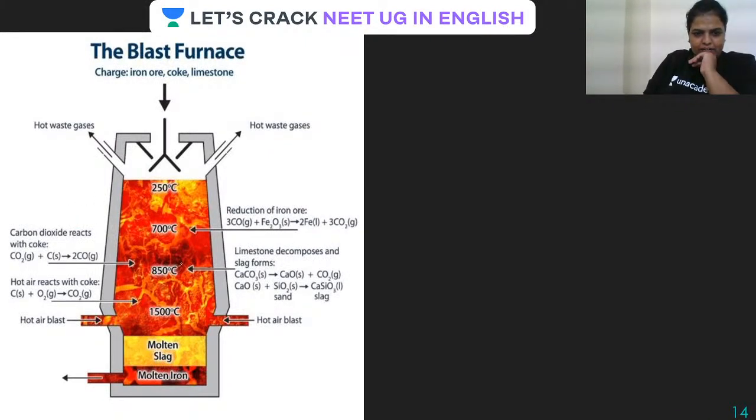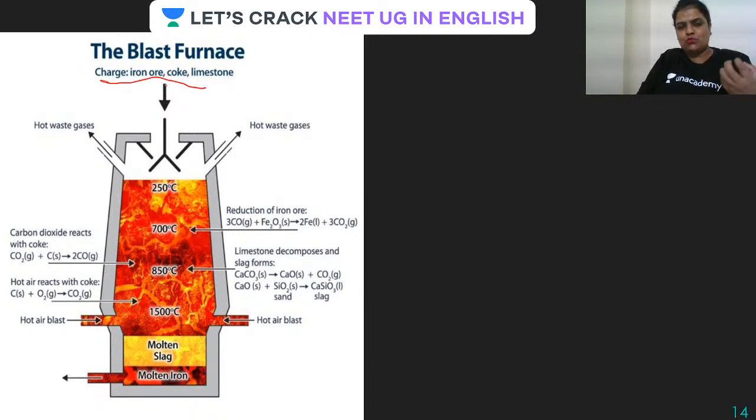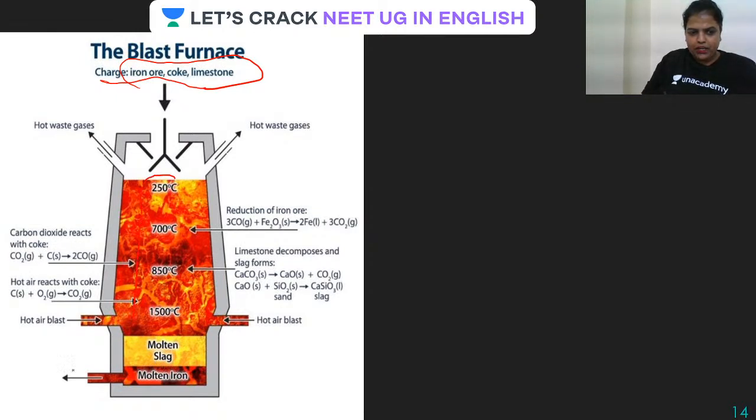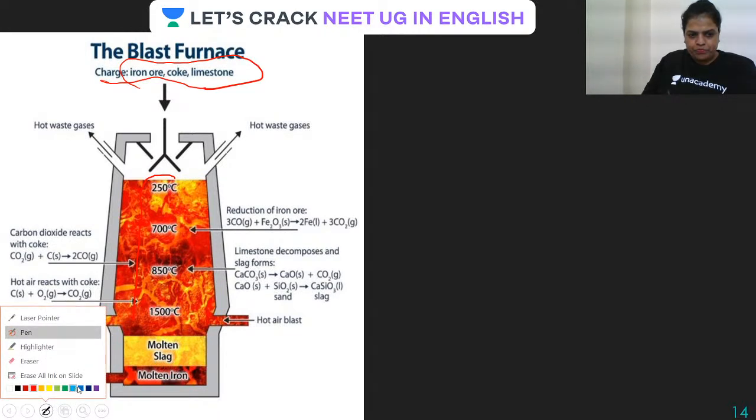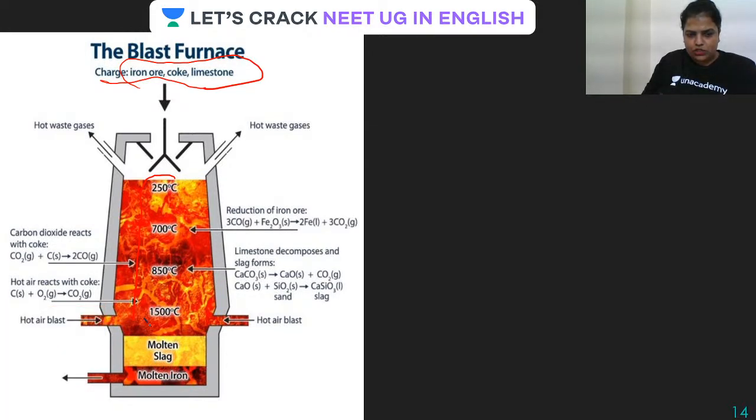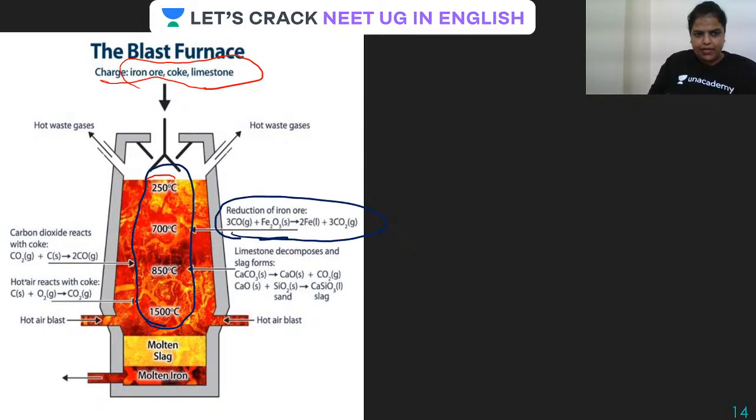Now, guys, see, in this class we are not going to study all of this charge, which is actually a mixture of iron ore, coke, or limestone, or anything about the blast furnace. We are simply going to concentrate on this temperature, and yes, this reaction, where Fe2O3 is getting reduced. We are going to look for that, isn't it?